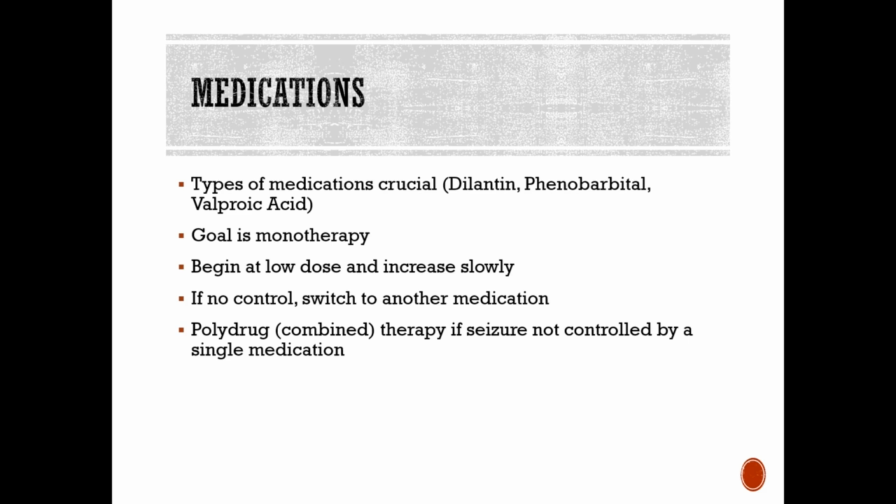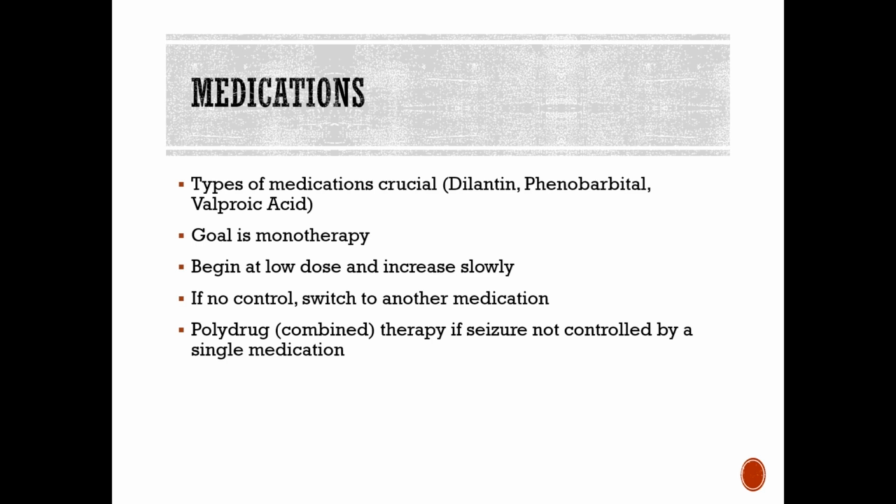So treatment with these medications usually starts with a single medication known to be effective for that type of seizure and to have the lowest toxicity, so the safest side effect profile for the child's particular type of seizure. So really the goal is monotherapy. So these medications are started at low doses and then increased slowly in order to achieve desired effects, or steady state to control seizures is what we want. And then we need to monitor drug levels. Complete control by medications is achieved in approximately 70 to 80% of cases. And again, like I said, monotherapy really is the goal.